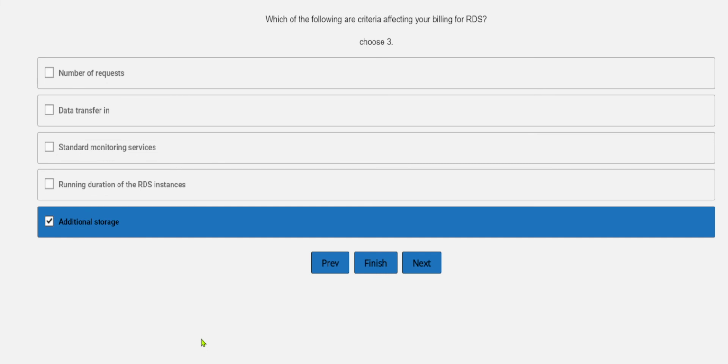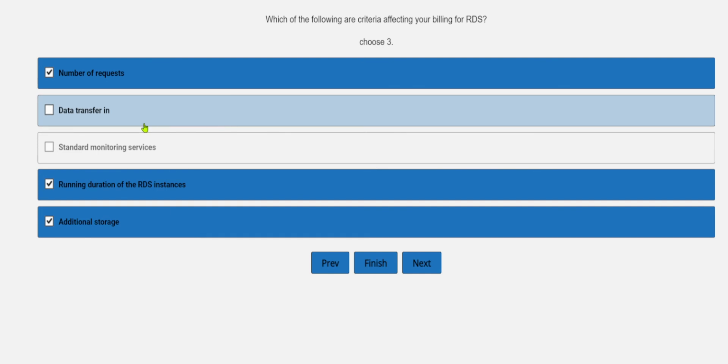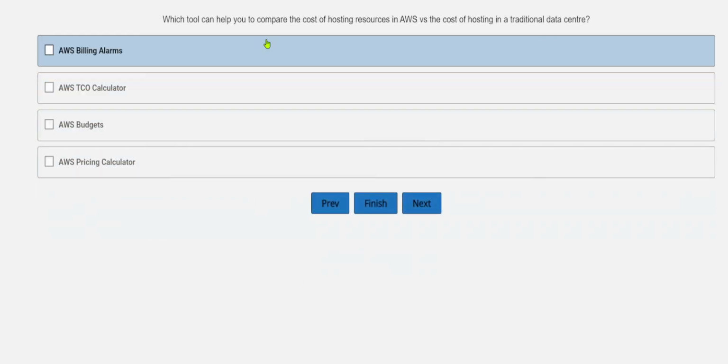For the inbound part, data transfer in, there are no charges, so you can eliminate this. And standard monitoring services, no. Running duration of the RDS is the correct one, and the number of requests is also the correct one. So these two are not the correct options over here. So we will select these 3 only.